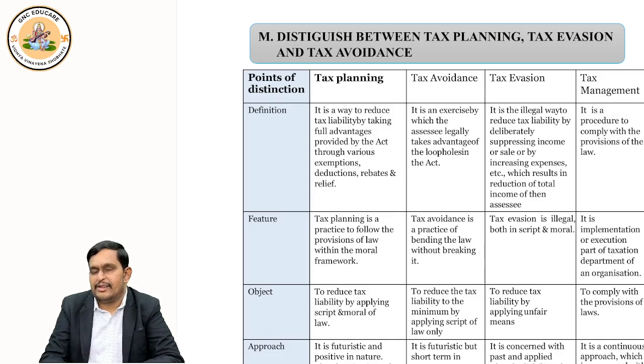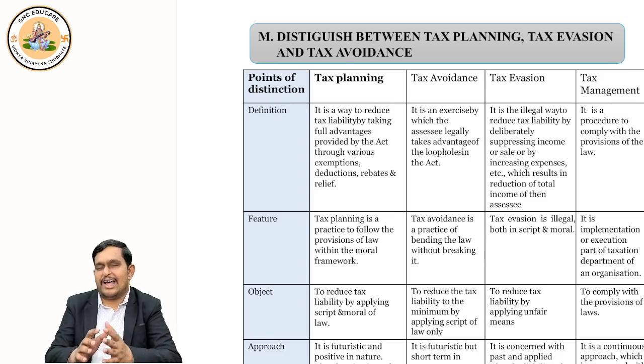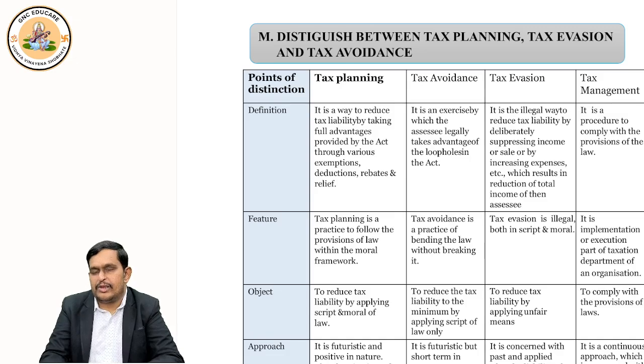But suppose you find the loopholes in tax law, right? Because law is made by people, correct? It is not always 100% perfect. There may be some loopholes. So if you use the loopholes in the tax law and try to save the tax, then that is tax avoidance. So tax avoidance is, you will use the loopholes, you will use the limitations in the law to save the tax.